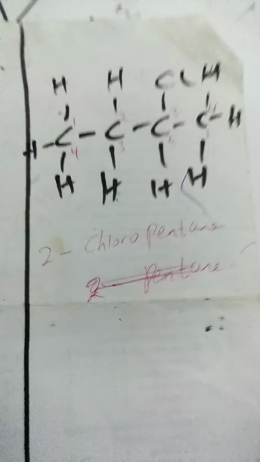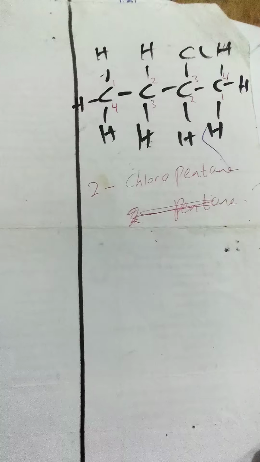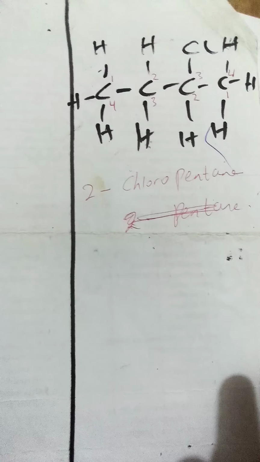Okay, this is 2-chloropentane. Now I want to tell you that if it's something like bromine, you put bromo. Okay, that's the way it sounds. So chlorine is chloro, bromine is bromo, and the others follow the same way.